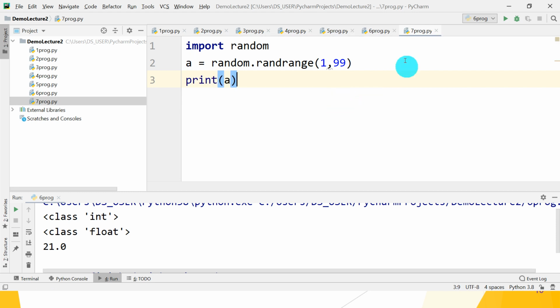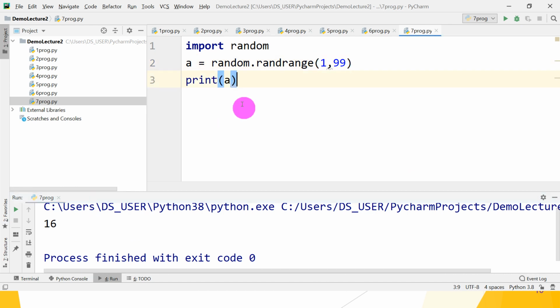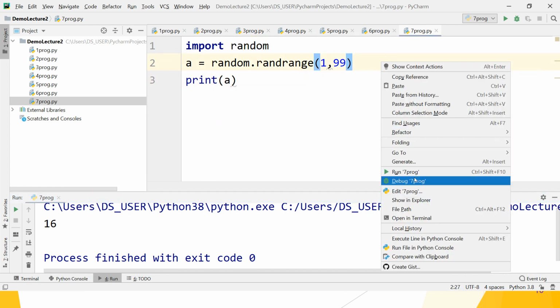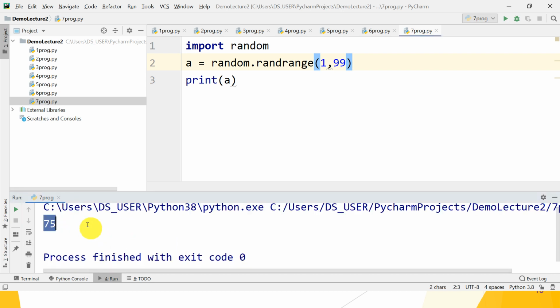That changes from execution to execution. It is 16. Now suppose we run it again and check whether it's the same or different. It gives you 75. Using this random module, we import it first, then use the range method, passing the arguments 1 comma 99, that is the starting and ending number, and then print a, which prints the random value between 1 to 99.